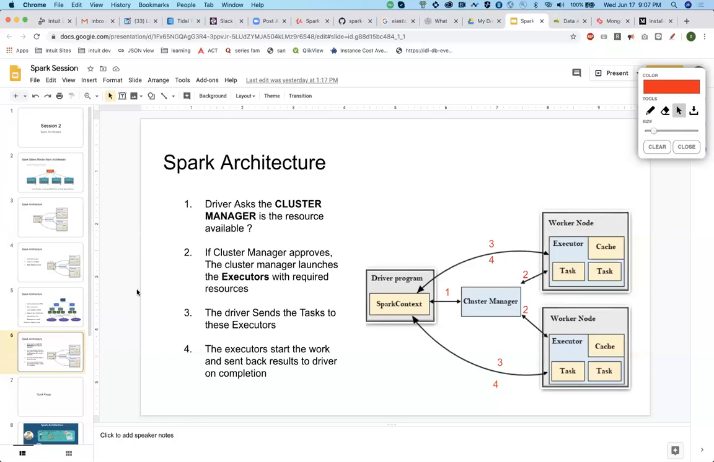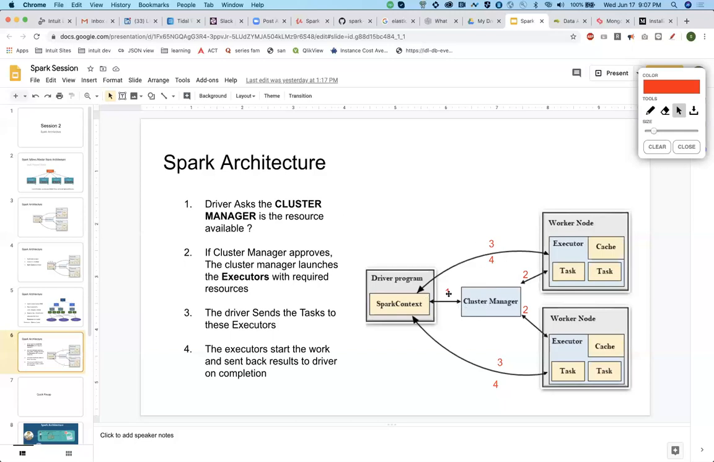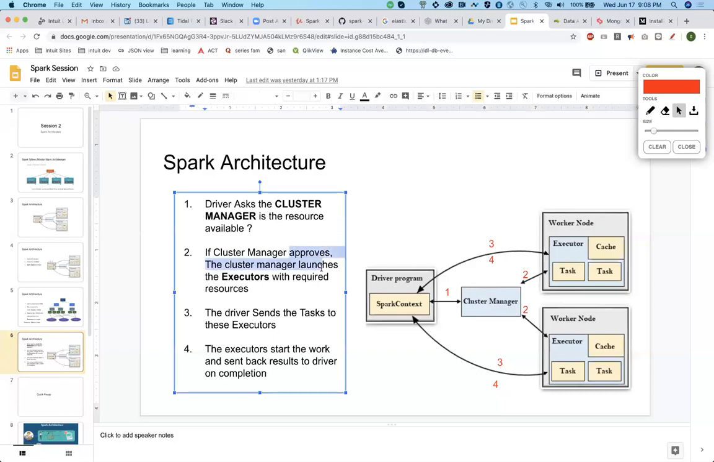Now, till here the Spark context has created all the tasks. Based on these tasks, it has calculated some resources which it needs. Now it will go to the cluster manager and ask whether this much amount of resources is available. At that point the cluster manager will go to the worker nodes and see if the amount of resources being asked is available or not. If it is available, then the cluster manager will approve the job.